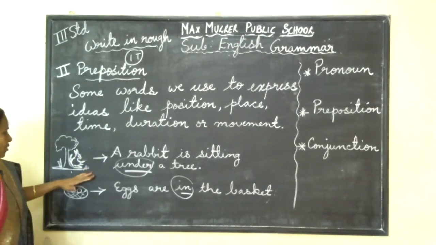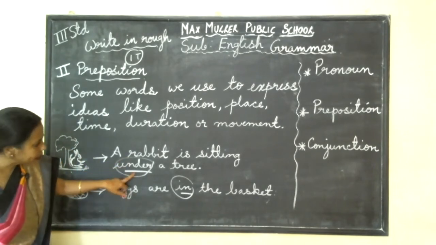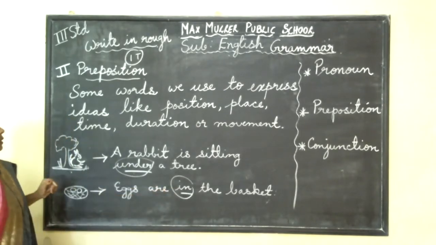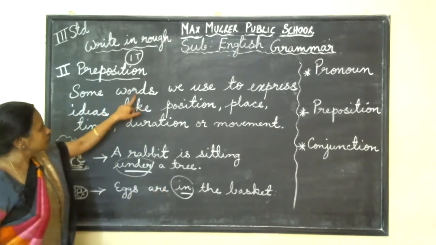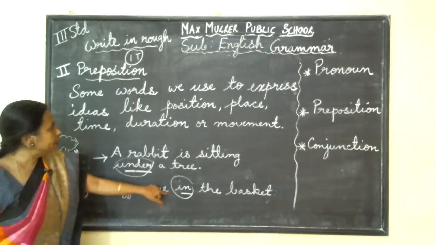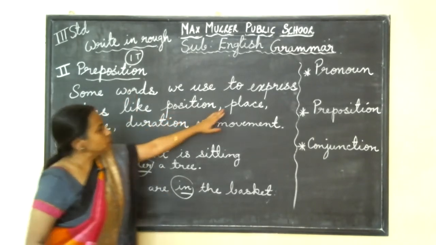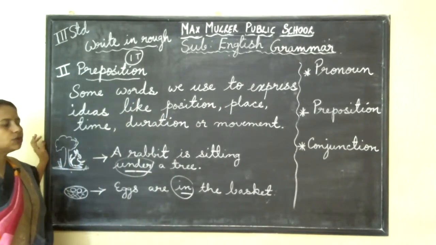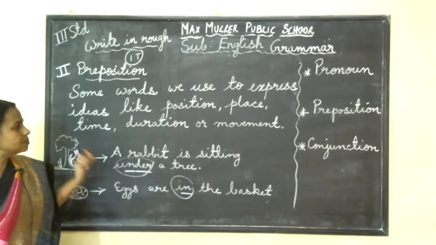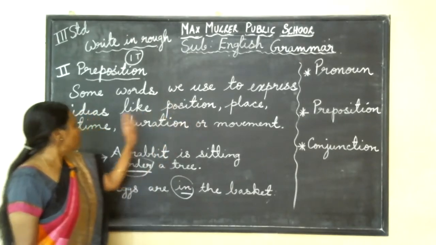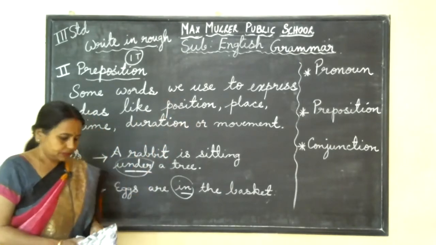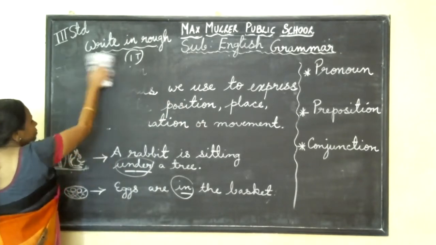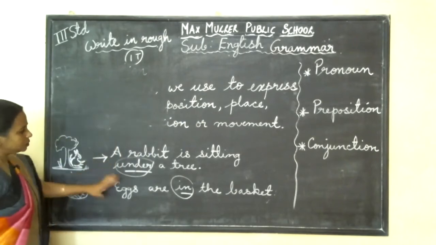No need to draw, children. I drew it to make you understand. You write only the sentence and underline this preposition word. Eggs are in the basket. These are two examples. What are the words here? Under, in. It is saying position. There are more, I will tell you now. Preposition means few words we use to express position or place or duration or time or movement. Few more examples I'll give, it will be easy for you.